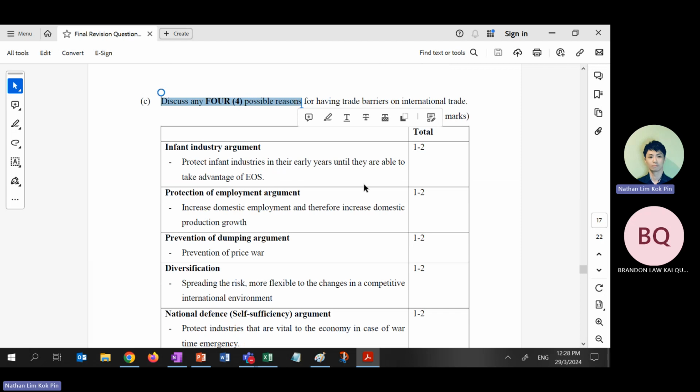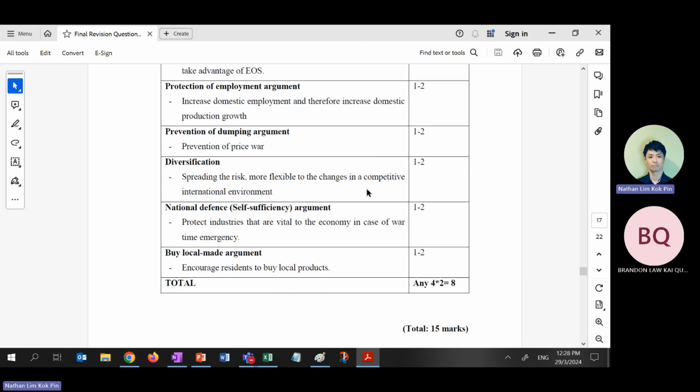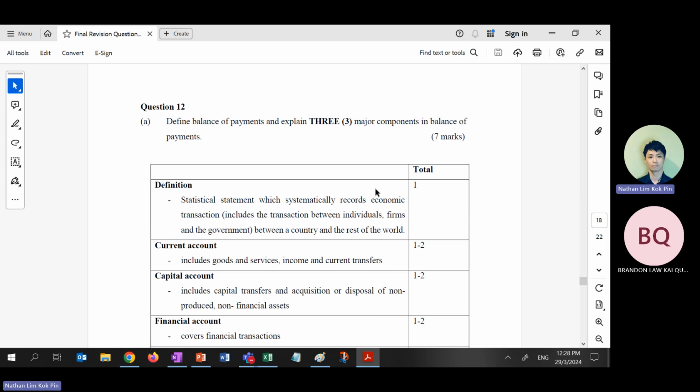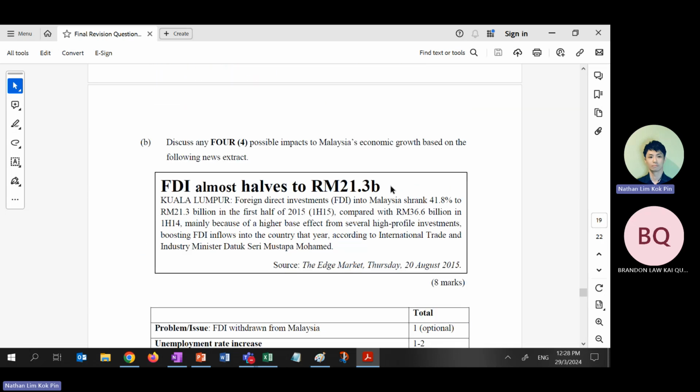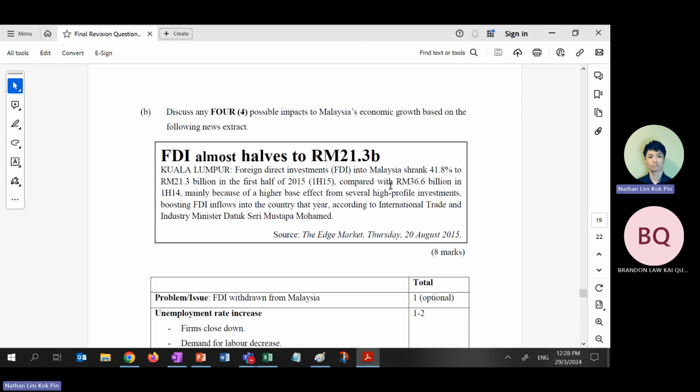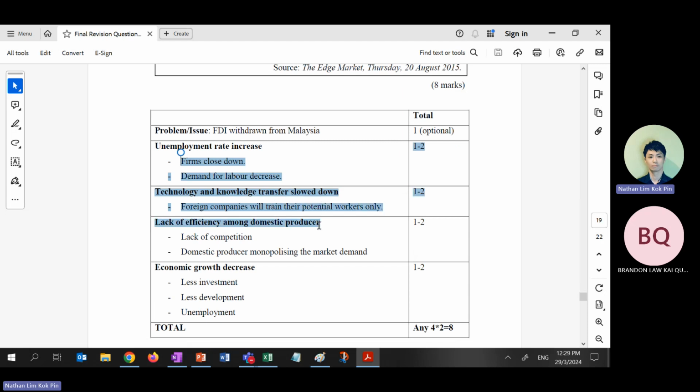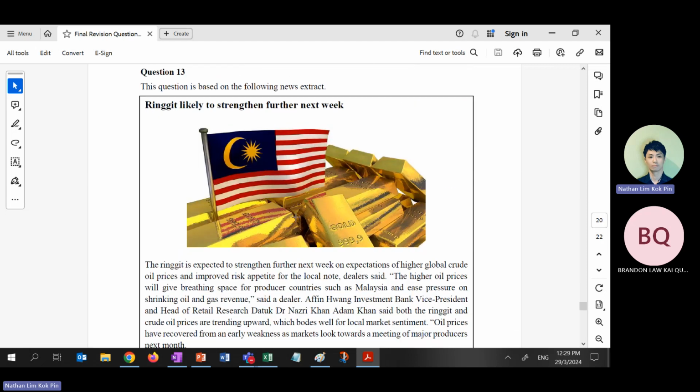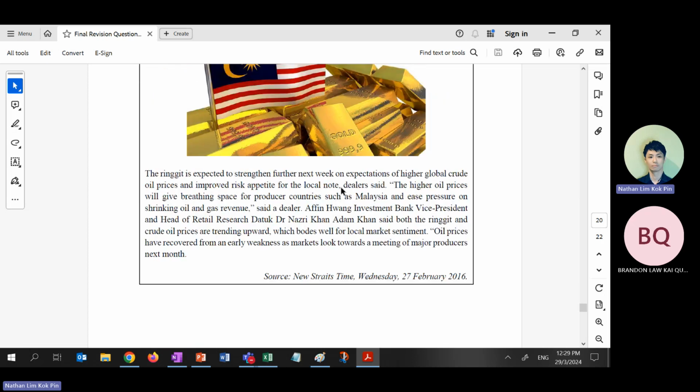Discuss reasons. Okay, must be too good, too bad. Think about that. And balance of payments, this one really was removed from our syllabus. We removed a lot actually. For impact, same thing, discuss. So think about unemployment, think about technology. Technology is a good thing. Unemployment rate may increase, a bad thing, right? Because it might lead to structural unemployment. New firms come in, they may not use labor. They will use technology, they will use capital, they will use robots.